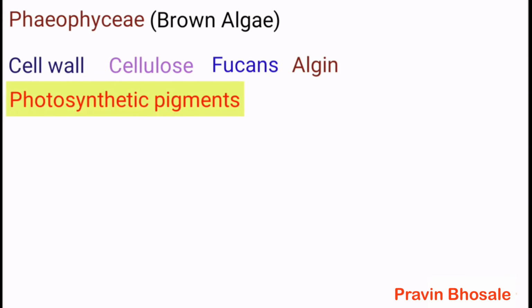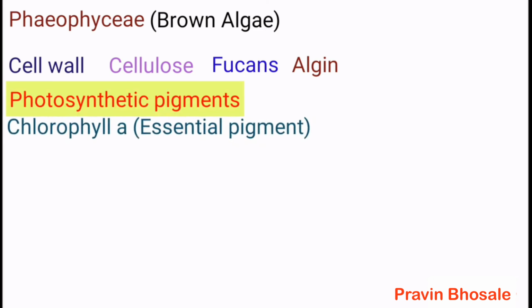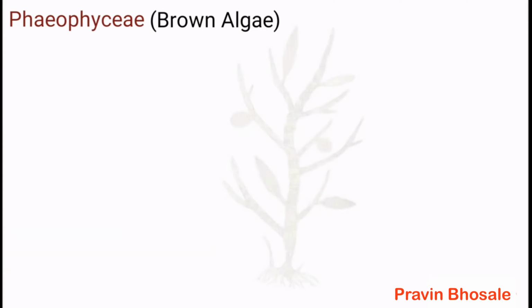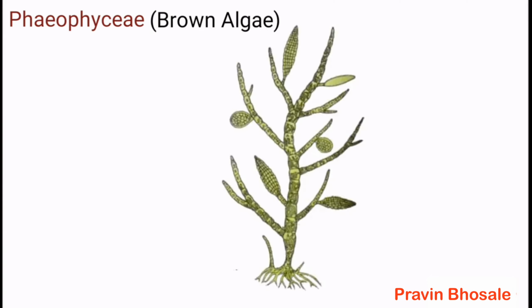Photosynthetic pigments like chlorophyll A, that is the essential pigment, chlorophyll C, and fucoxanthin are present. The reserve food material is mannitol and laminarin. The body is usually differentiated into a holdfast, a stalk called the stipe, and leaf-like photosynthetic organs called the frond.